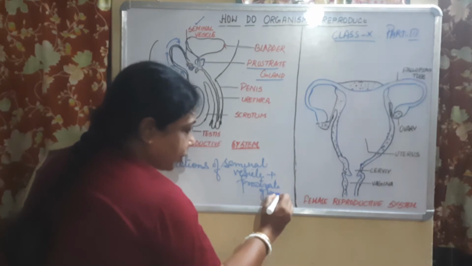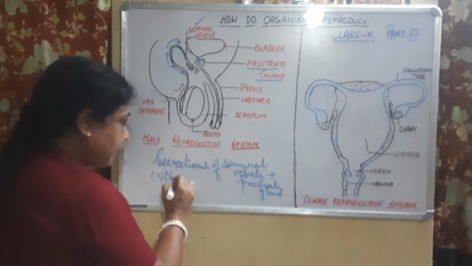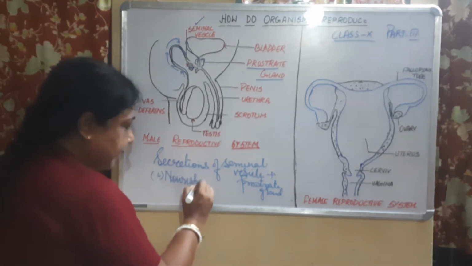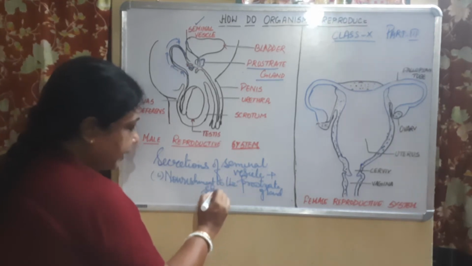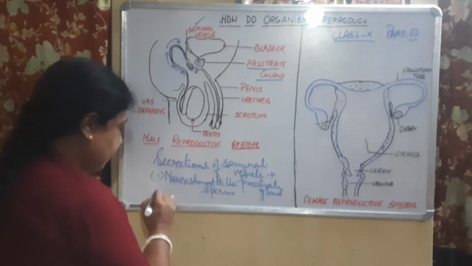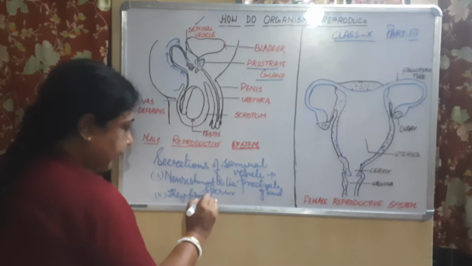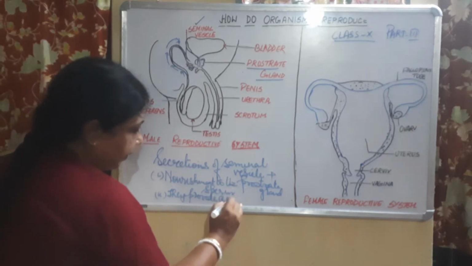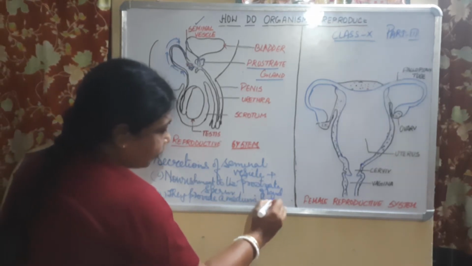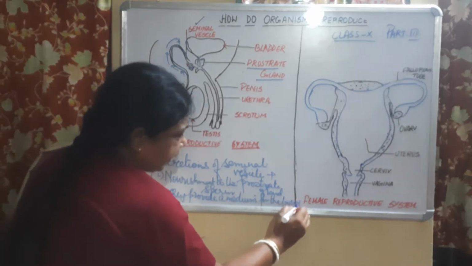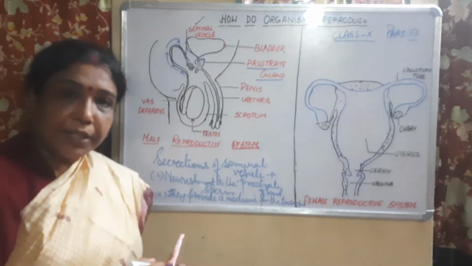And what is the function of the secretion? First function is they provide nourishment to the sperm. And what is the second important function, children? They provide a medium for the transport of sperm. So these are the two important functions.